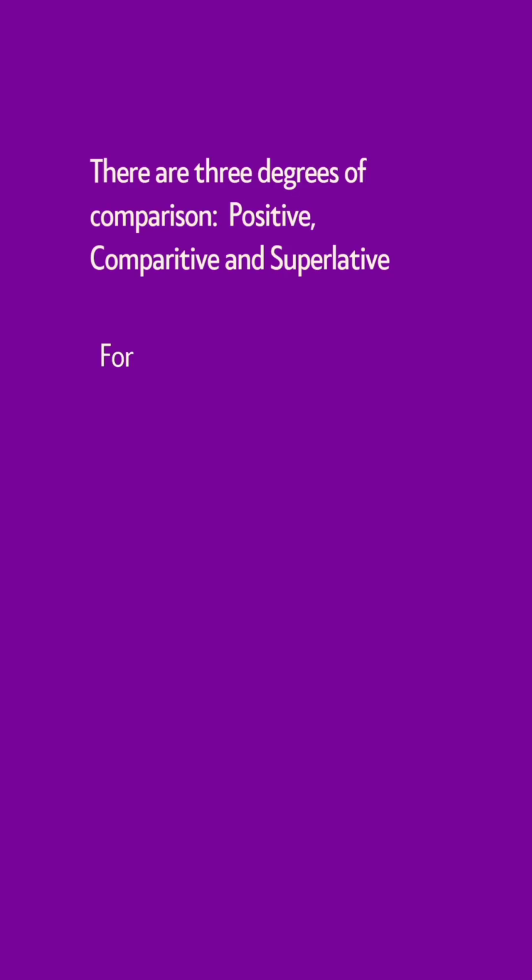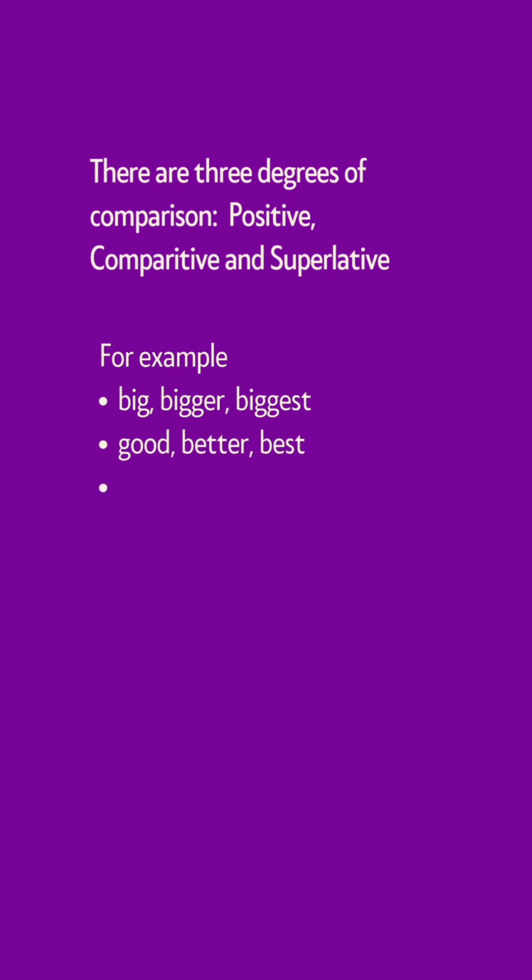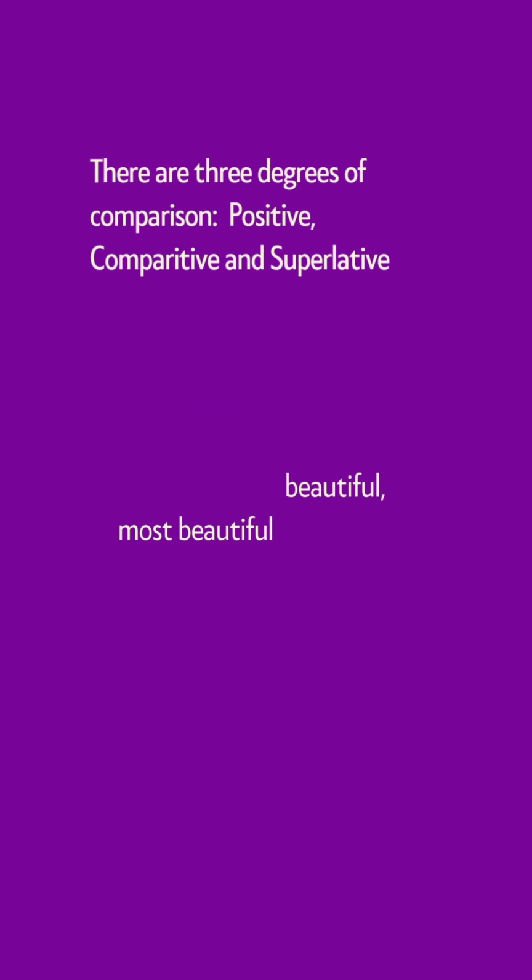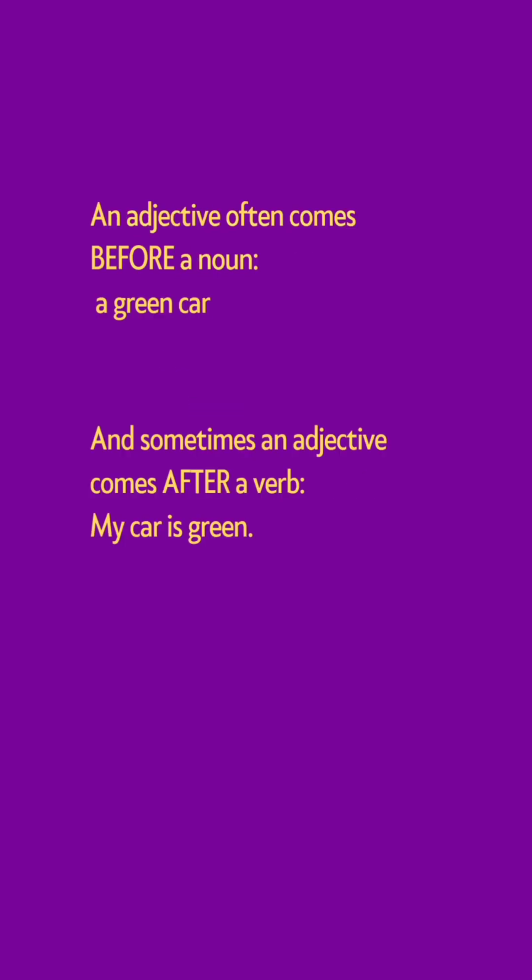There are three degrees of comparison: positive when you don't compare, comparative when you compare two things or two persons, and superlative when you compare with all of them. For example, big, bigger, biggest. For words with one syllable, we add er with comparatives and est with superlatives. Words which have more than two syllables, we add more with comparative and most with superlative.